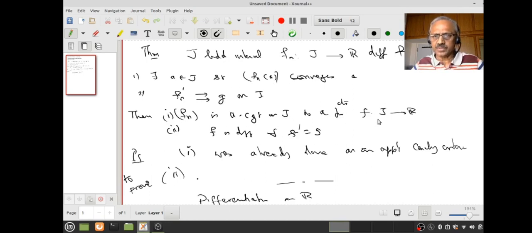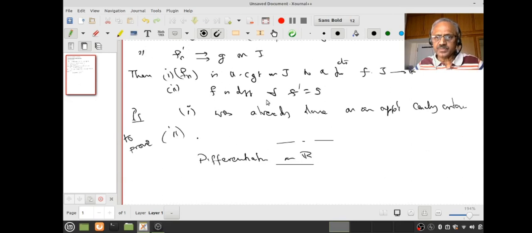Naturally it will be continuous because the f(n) themselves are continuous, and if f(n) converges uniformly to f, then f has to be continuous. This one we had already proved as an application of the Cauchy criterion in the last lecture. Please go through the proof. And therefore I need only to prove f is differentiable and f dash equal to g. Is that clear to all?